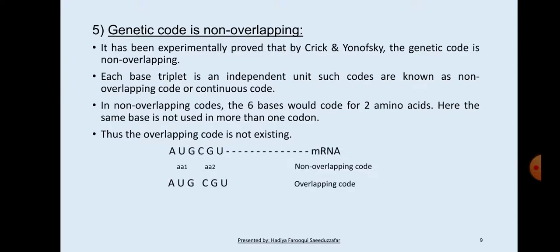Let us consider codons AUG and CGU present on mRNA. Both are non-overlapping codons and code for 2 amino acids because they do not overlap one another. If AUG and CGU codons showed overlapping like AUG, UGC, GCG, CGU, a total of 4 amino acids would be coded, which does not actually happen. Thus, genetic code is non-overlapping.